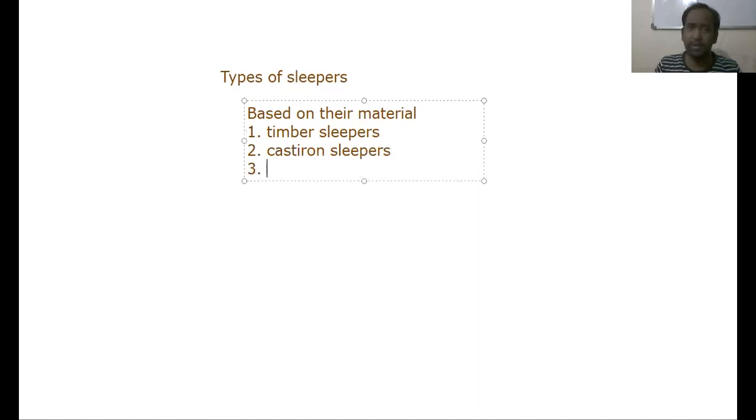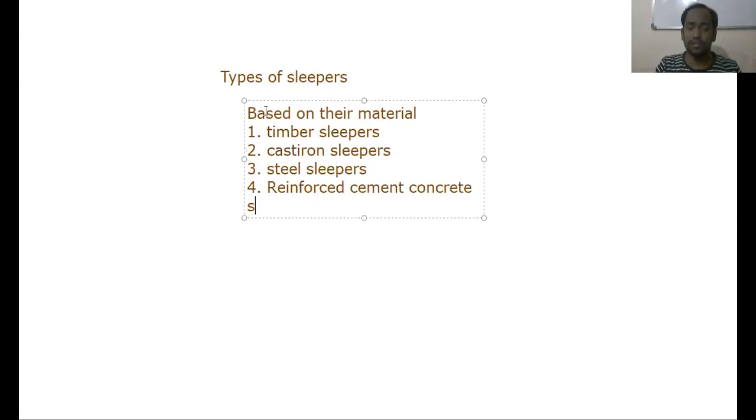And if the sleepers are made of steel, then the sleepers are called steel sleepers. And if the sleepers are made of concrete, then those sleepers are called reinforced cement concrete sleepers, or simply RCC.